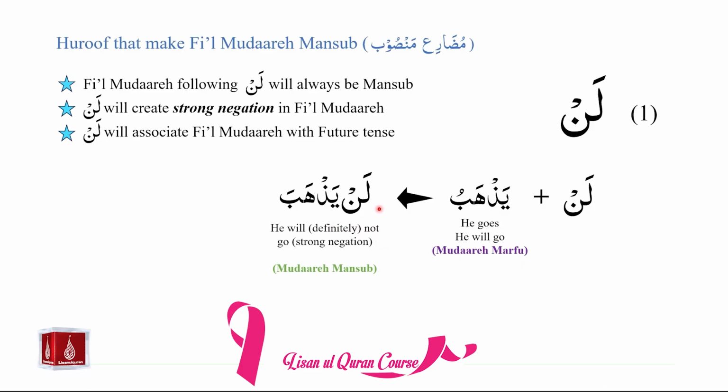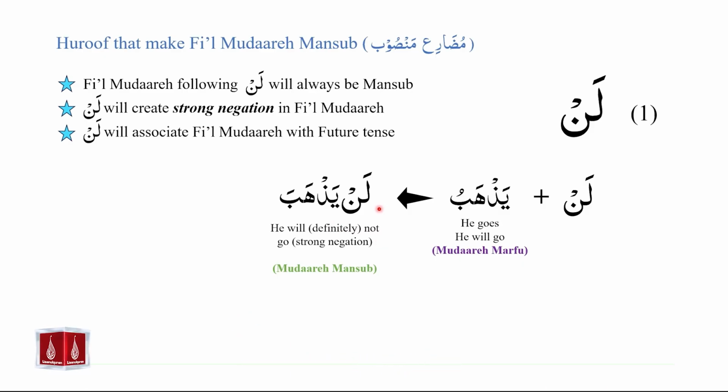So let us look at the effects of lan. First of all, lan is coming at the beginning and it is followed by fi'il mudare. This fi'il mudare is mansub. We are not saying yazhabu anymore, but we are saying yazhaba. Lan yazhaba. And secondly, because of the effect of lan, we are creating strong negation in the translation. We are not saying he will not go, but we are saying he will definitely not go. And finally, because of the effect of lan, we are associating the translation with the future tense.